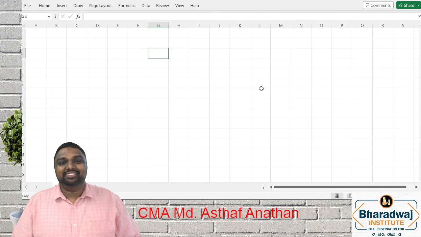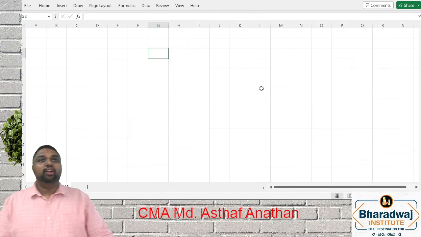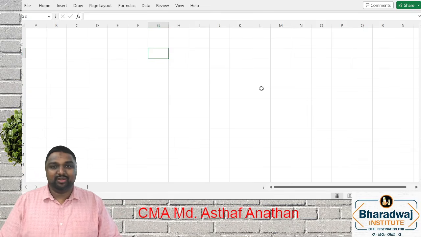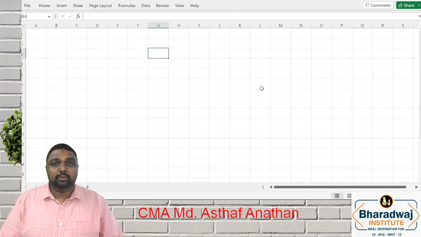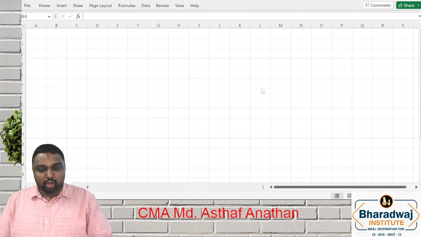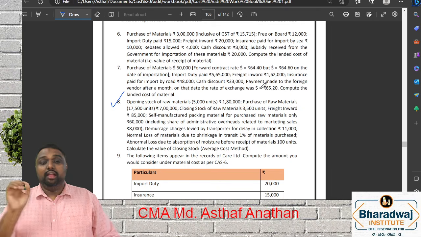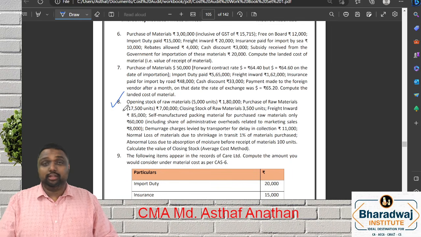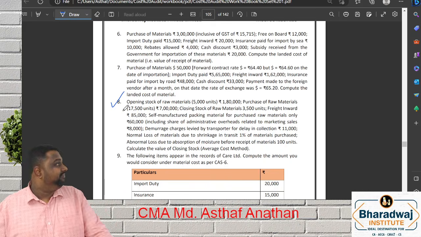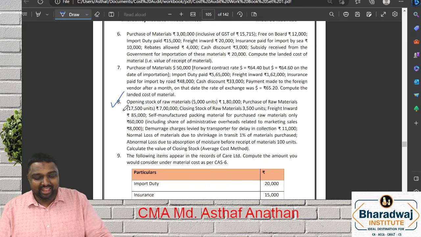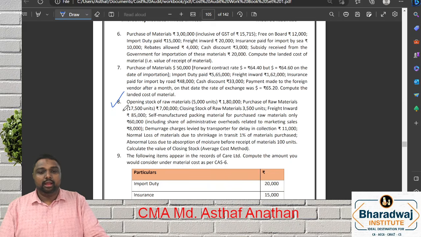The last couple of sessions we were discussing cost accounting standard concepts. Now we will complete remaining problem relating to cost accounting standard. We were pending one question in CAS 6, that is question number 8. We'll start from there. You can take your material and we'll complete each one by one question. Let's start. Page number 105, question number 8.